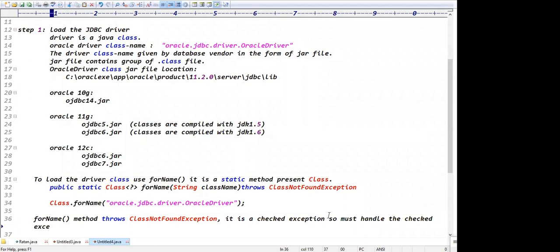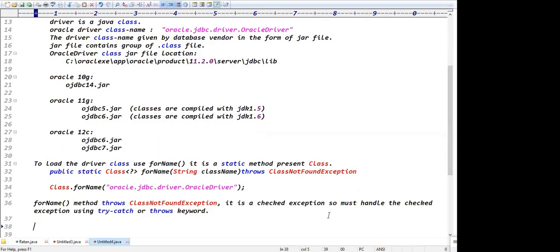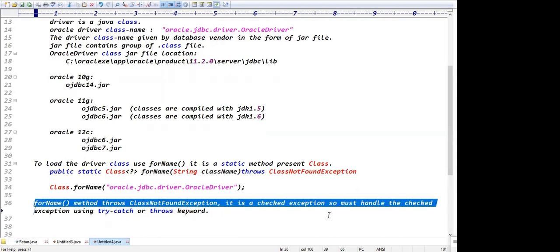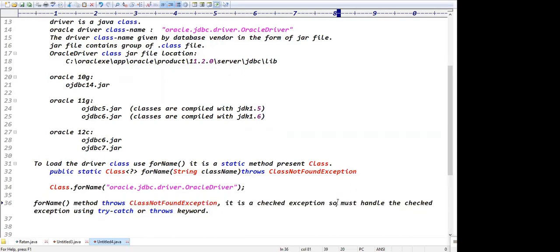Tell me, guys, must handle the checked exception using what? Try catch or the throws keyword, right? Exactly, because the forName method throws ClassNotFoundException, a checked exception, so we must handle it using try catch blocks or the throws keyword. That is the point, guys. I hope now you got clarity about the forName method. It is a static method expecting the class name.